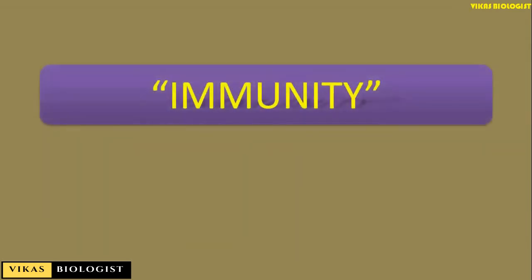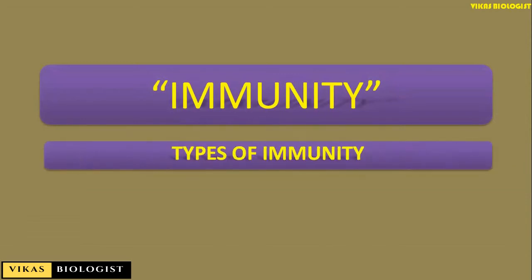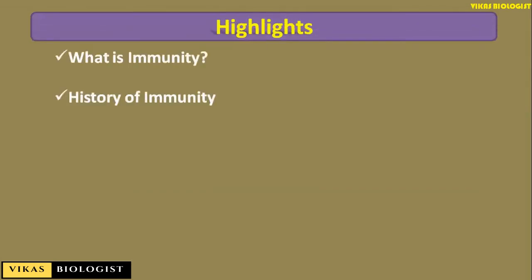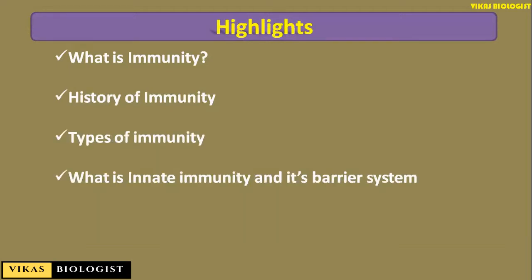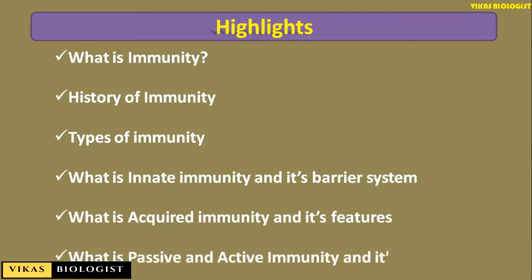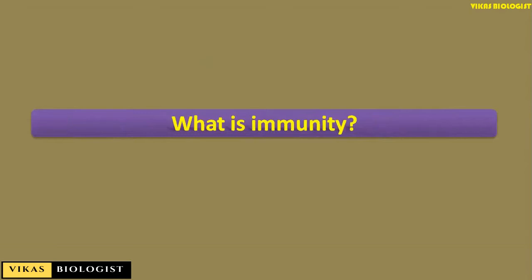Today we will learn a very important topic from immunology, and the topic is immunity and types of immunity. In this session, you are going to learn about what is immunity. We will learn about history of immunity, types of immunity, what is innate immunity and its barrier system, what is acquired immunity and its features, what is passive and active immunity and its types. Let us begin. What is immunity?